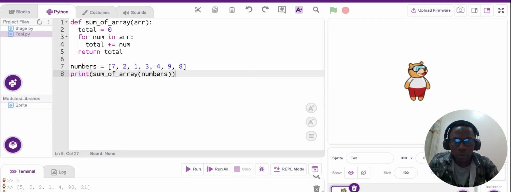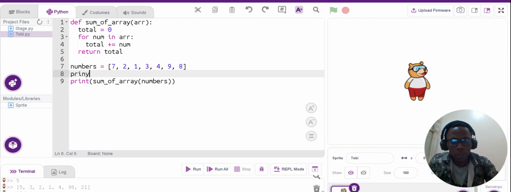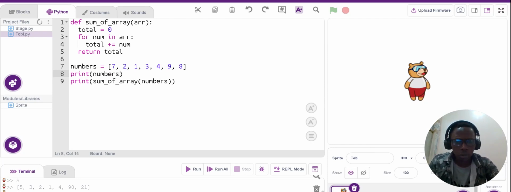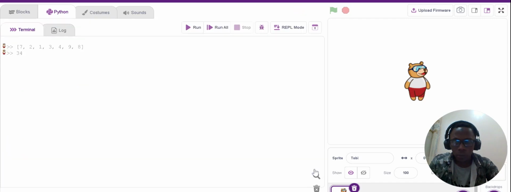Now let me make it better by printing the numbers first, so you can see them properly in the console. Print numbers, then I run it again. Okay, fine. This is it now: 7, 2, 1, 3, 4, 9.